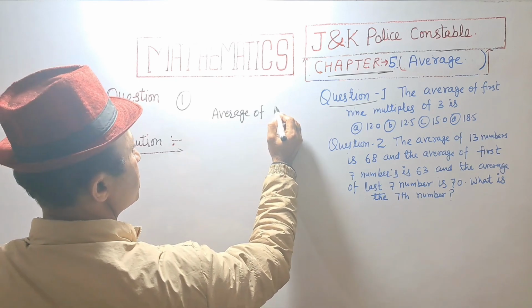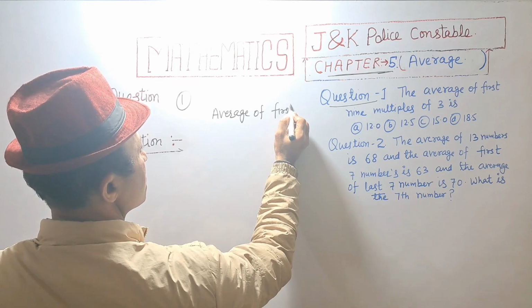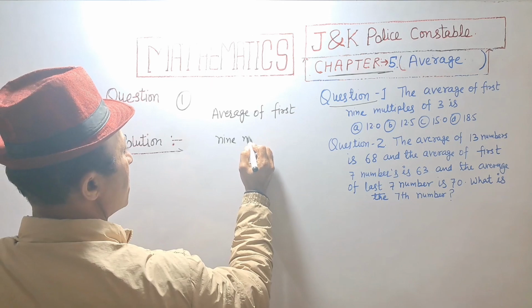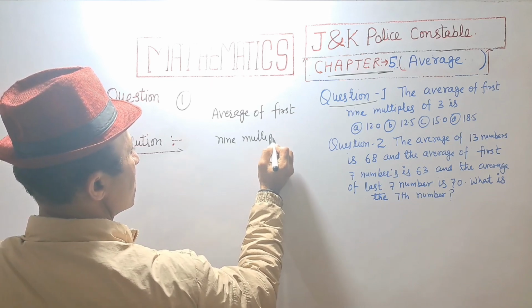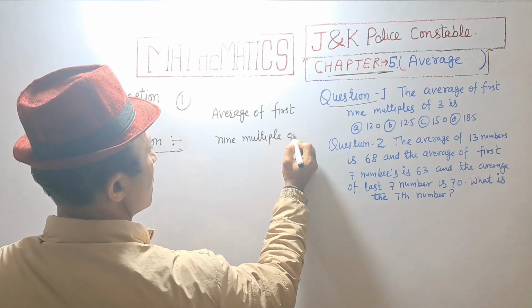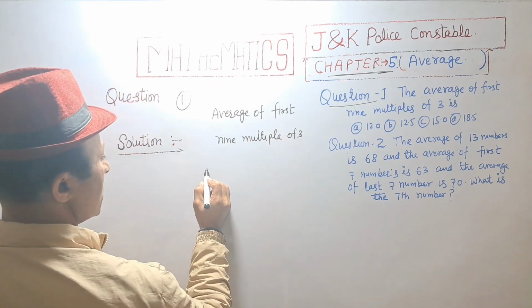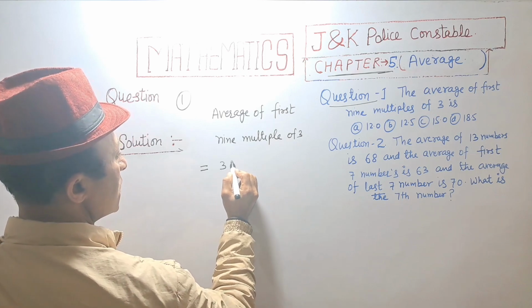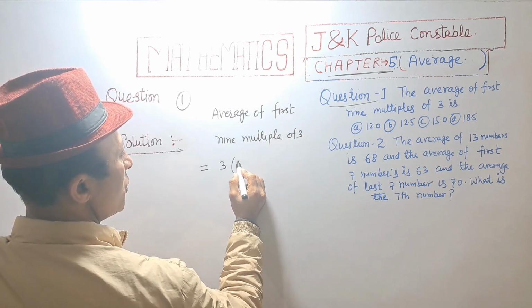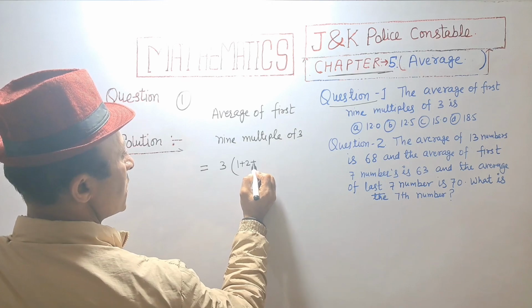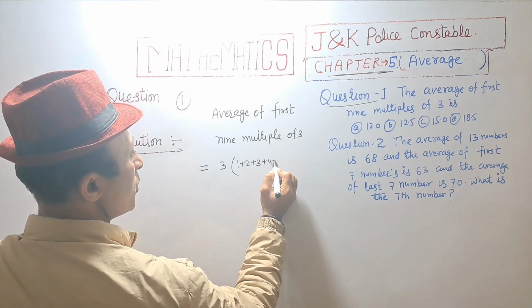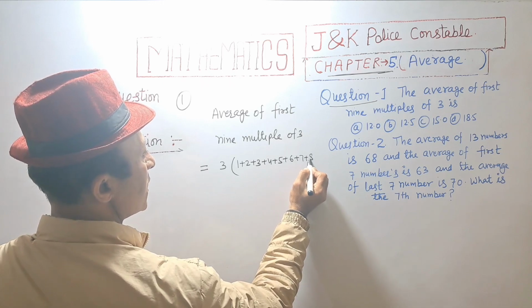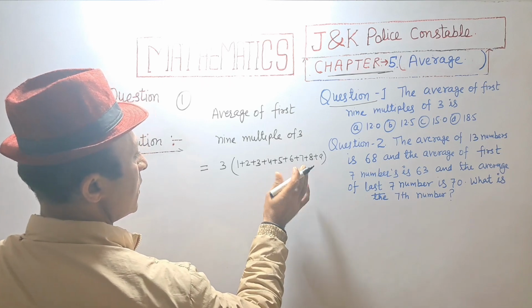Average of the first 9 multiples of 3 is equal to 3 into (1 plus 2 plus 3 plus 4 plus 5 plus 6 plus 7 plus 8 plus 9).